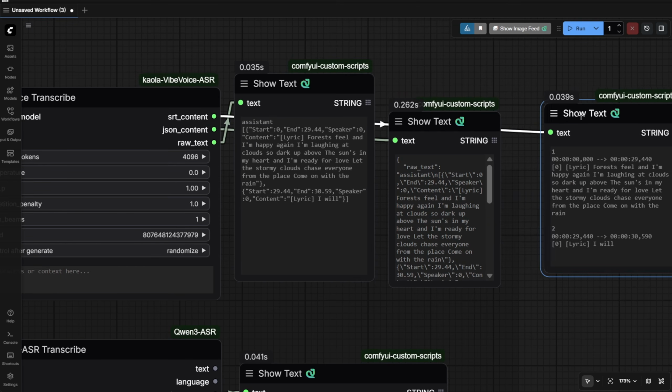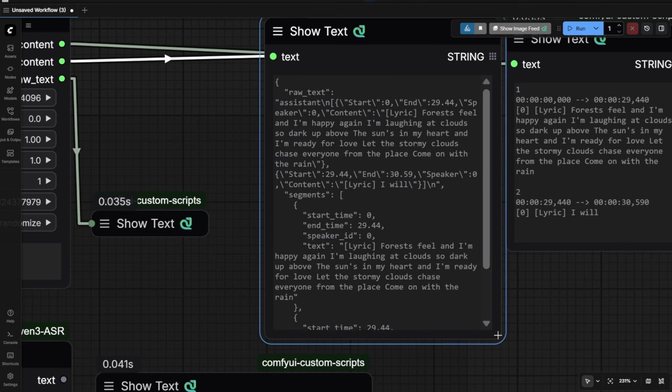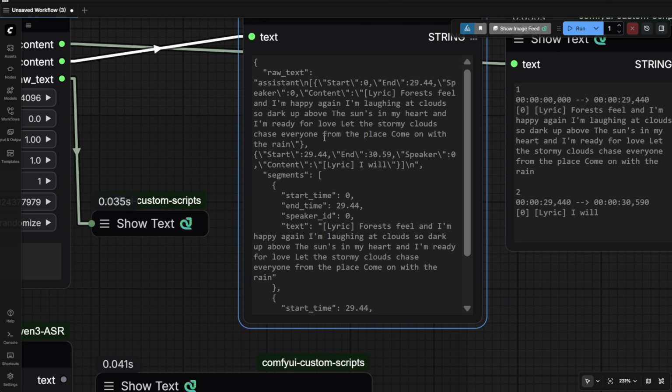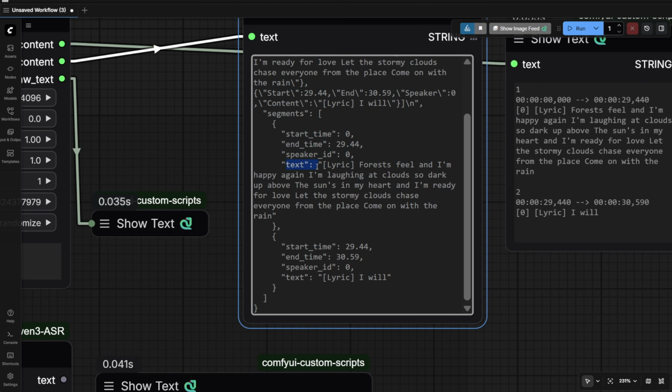It's going to be the JSON content, which is the full JSON formatted file where you've got the timestamps, start time, end time, speaker 0. So you can identify how many persons are speaking, I would say, and the total text here. And as you can see, the lyrics of the song are kind of different. And I can't believe Microsoft AI isn't accurate for English.